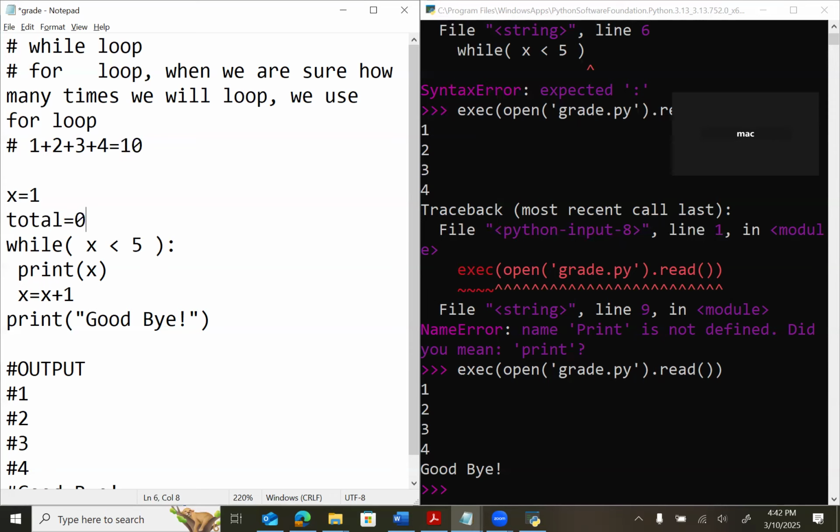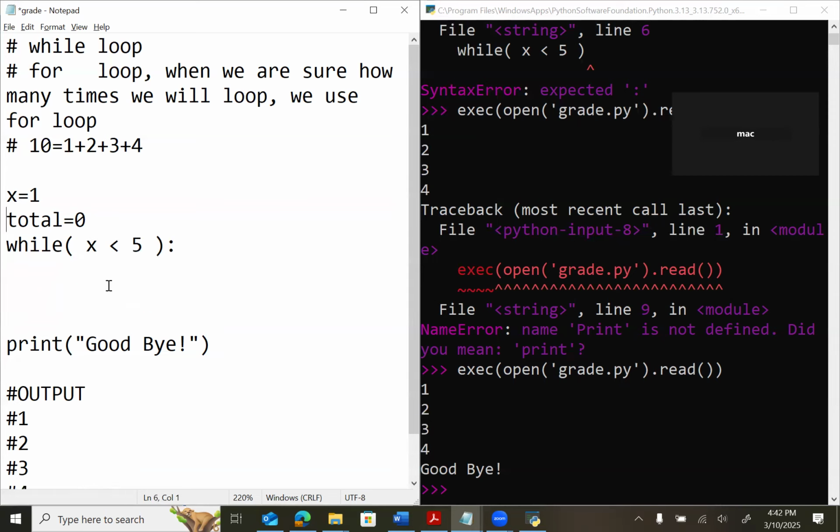Okay. Now you can think like that. I can put 10 here. So we will start with 1, then 2, then 3, then 4. So we will add them all up. x is 1, okay? So when we loop for the first time, let me delete this one.